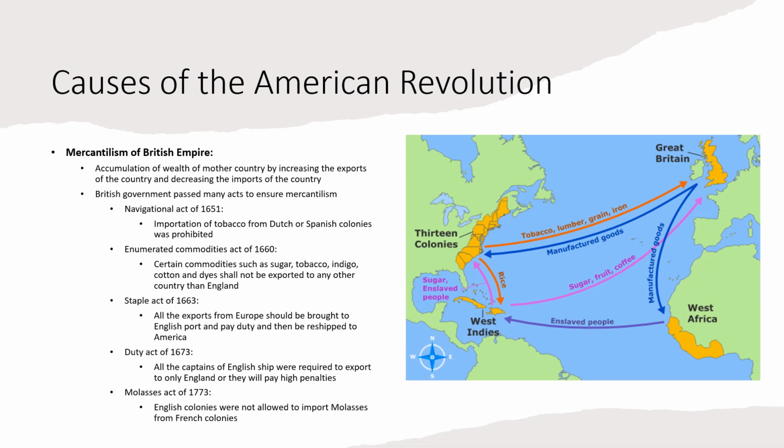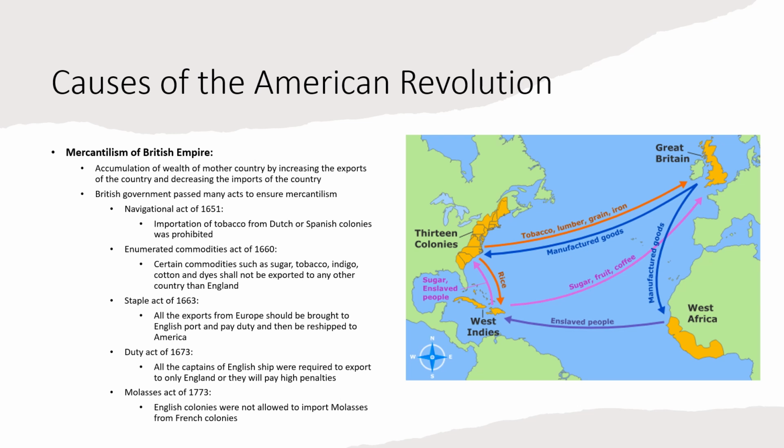Now the second cause of the American Revolution: the mercantilism program of the British Empire. Now what is this mercantilism? Mercantilism is a political policy in which the mother country accumulates wealth with the help of its colonies. It accumulates wealth by increasing the exports of the country and decreasing the imports of the mother country. So what was Great Britain doing at the time?